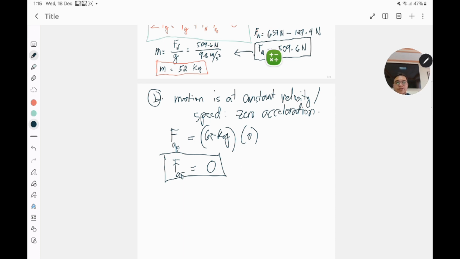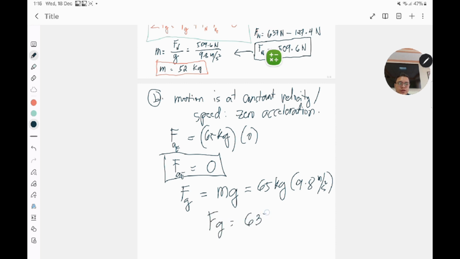So if the elevator is moving with a constant speed, its weight would still be equal to mass times your acceleration due to gravity, in this case 65 kilograms times 9.8 meters per second squared, which we calculated a while ago. It's still equal to 637 newtons.